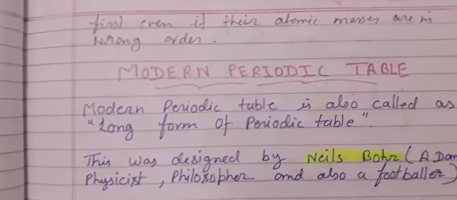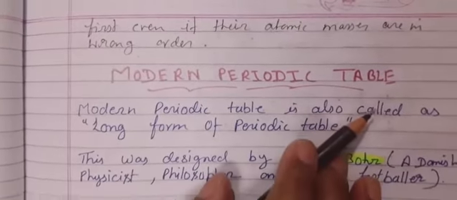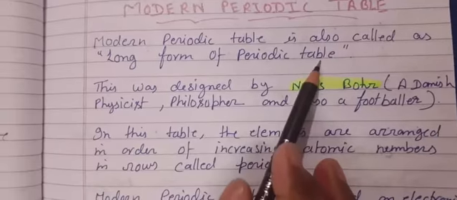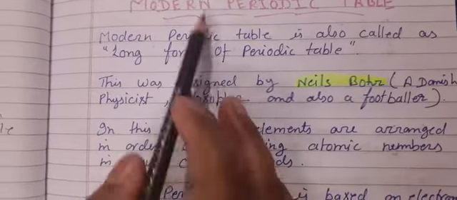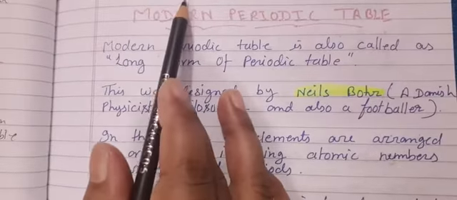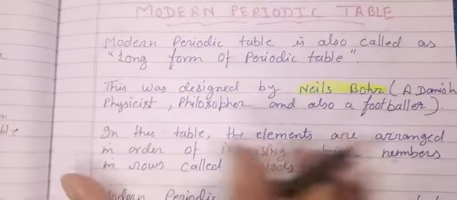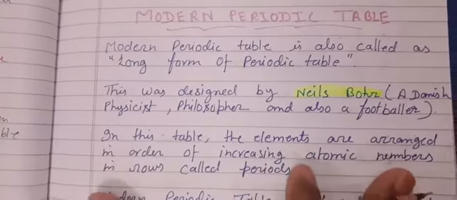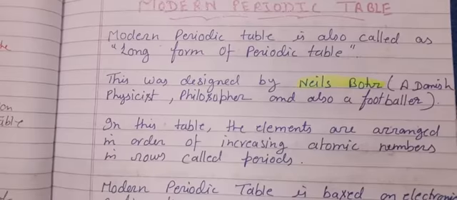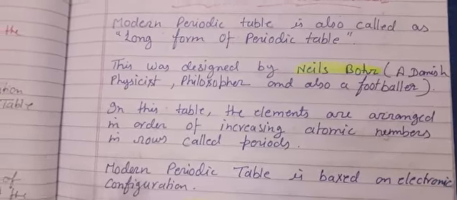Now we are going to start our main topic, that is the modern periodic table. The modern periodic table is also called the long form of the periodic table. Before this topic, children, we were discussing what was the fault, why scientists have given a new periodic table. Now we will learn purely about the periodic table and what things we will get from it. Everything about chemistry we will know by this periodic table.